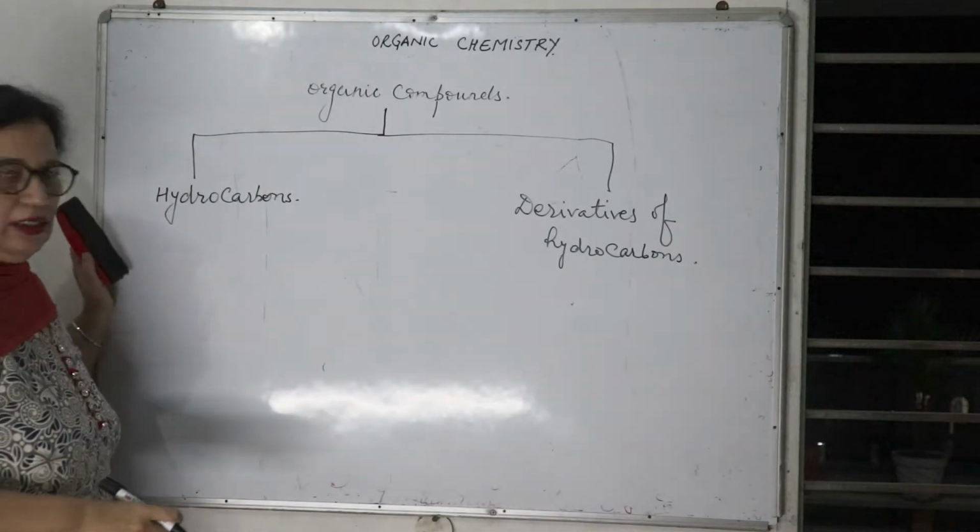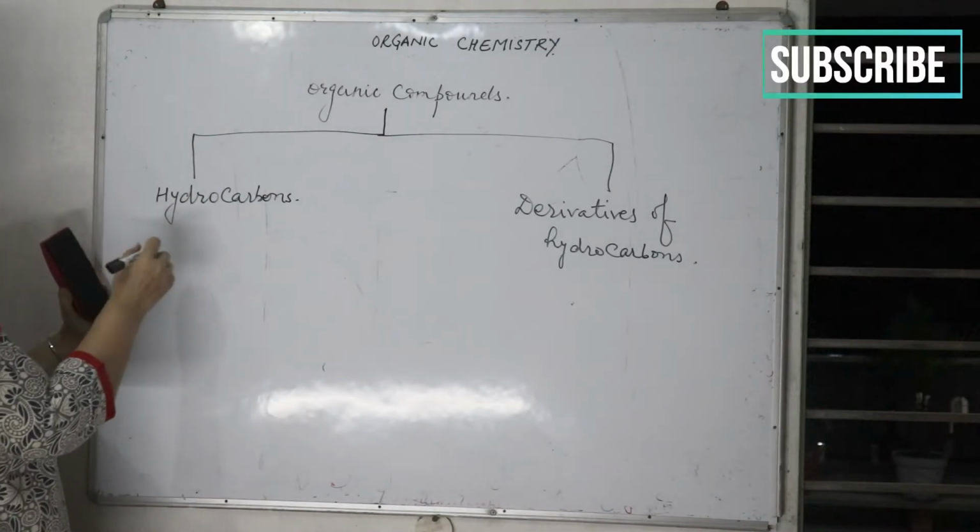What are hydrocarbons? They are the compounds of carbon and hydrogen.